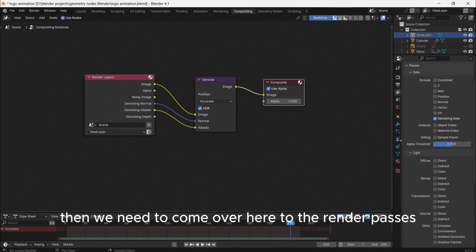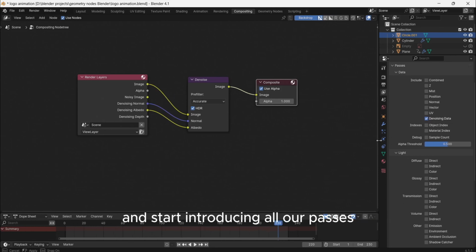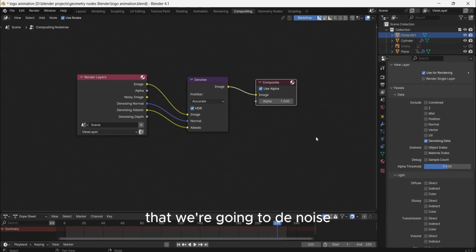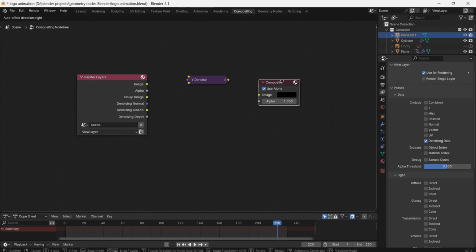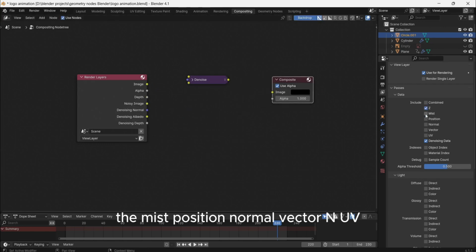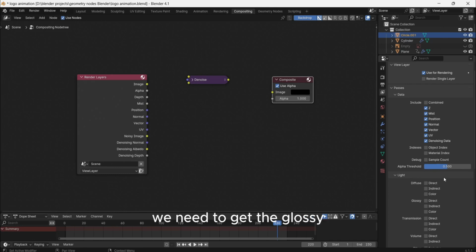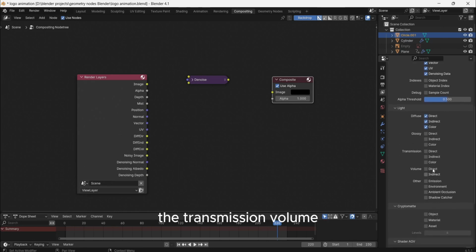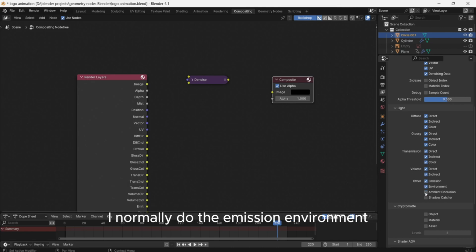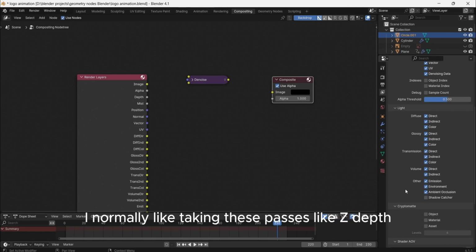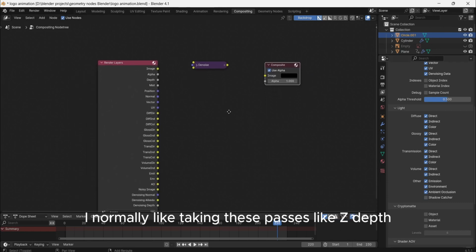Then we need to come over here to the render passes and start introducing all our passes that we're going to denoise. The mist position, normal vector and UV, so we need to get the diffuse, we need to get the glossy, the transmission volume, and then any others that we want to denoise. I normally do the emission, environment and ambient occlusion, as well as this even though I'm not denoising them. I normally like taking these passes like Z depth.